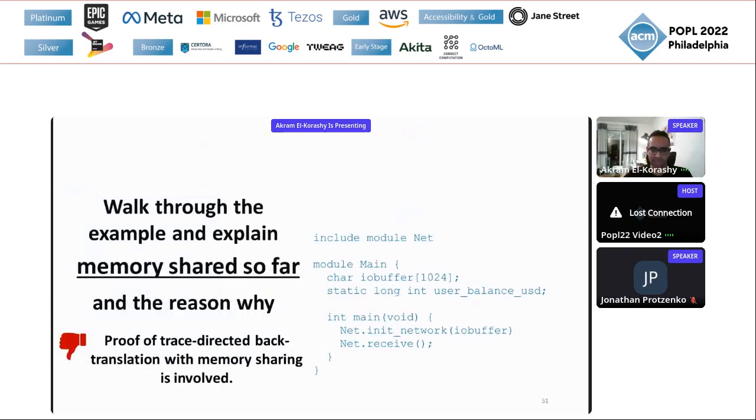This is the key reason for the difficulty: recording this memory and trying to mimic it in the back translation construction. This is the difficulty that makes the trace-directed back translation proof arise. And I'll walk you through an example to make this point even clearer.